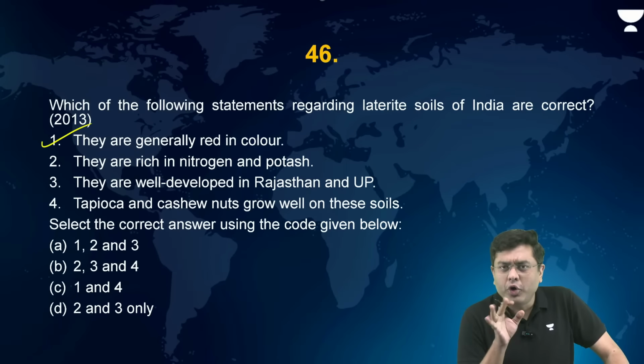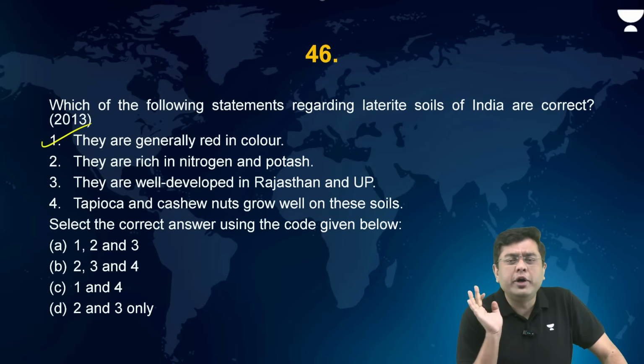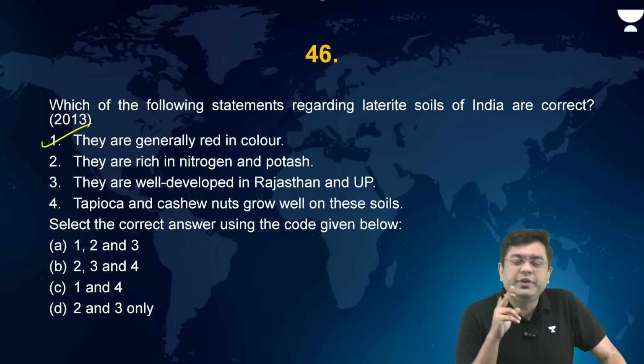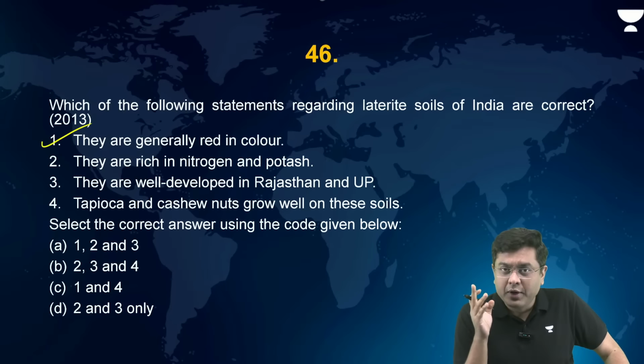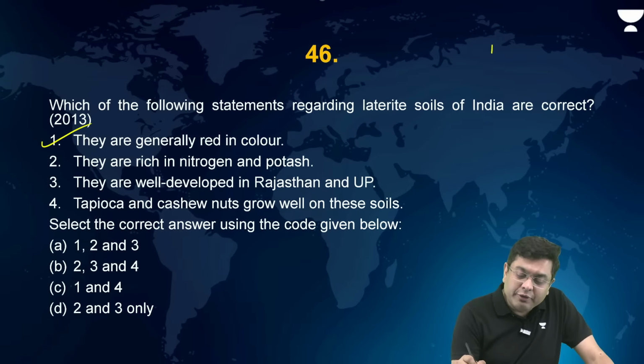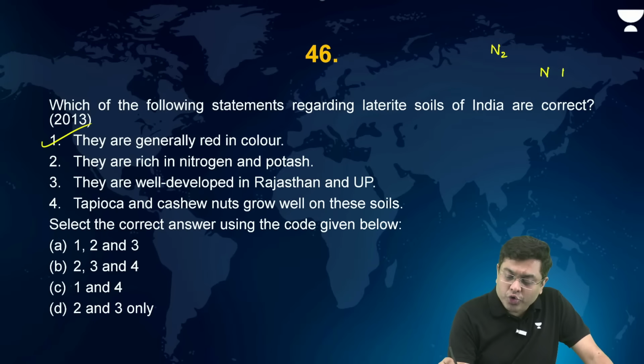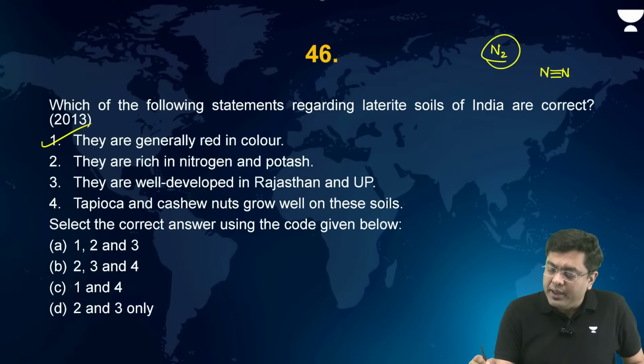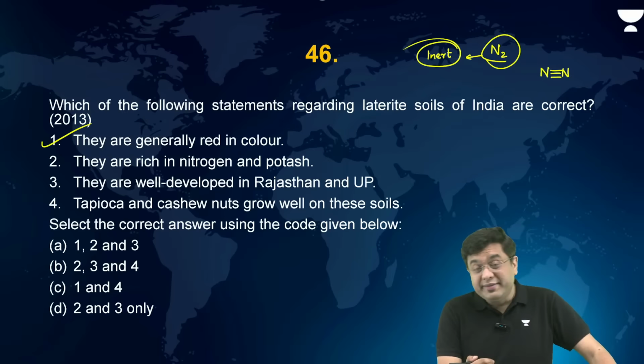When you talk about soils, soils are always going to be poor in nitrogen. Why? Because the rocks don't have enough nitrogen. The nitrogen which is present in the atmosphere is found in the form of N2. That is the triple bond of nitrogen, so that makes it almost inert in nature, non-reactive in terms of its nature.